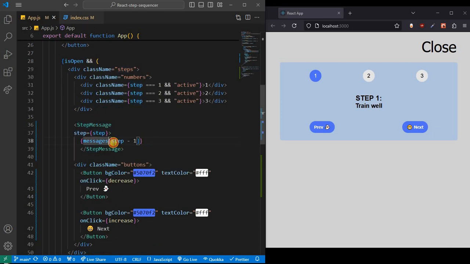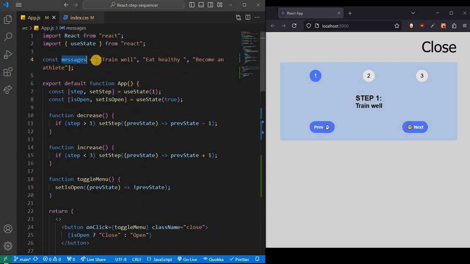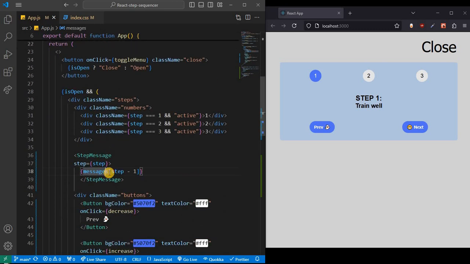But then we are also passing some JavaScript here. So we're taking messages, and first, let's go to the messages, which is an array, okay? And it is 0 index based, of course, as any array. And here we have train well, eat healthy, become an athlete. So this is an array, 0 index based messages. And then we have messages, but then which index do we want to take, right?